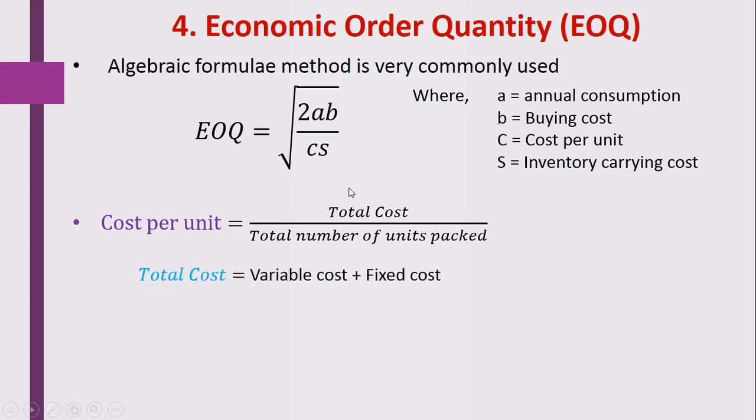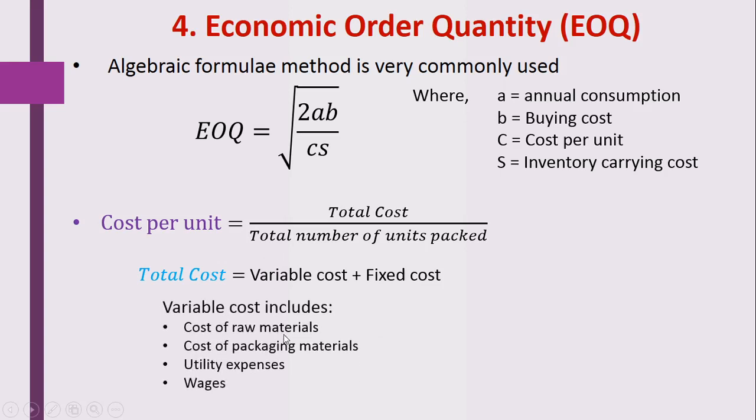The total cost is calculated by this equation, that is variable cost plus fixed cost. Variable cost includes the cost of raw material, cost of packaging material, utilities, expenses, and the wages. These are the variable costs, which are not fixed; that particular cost will change.